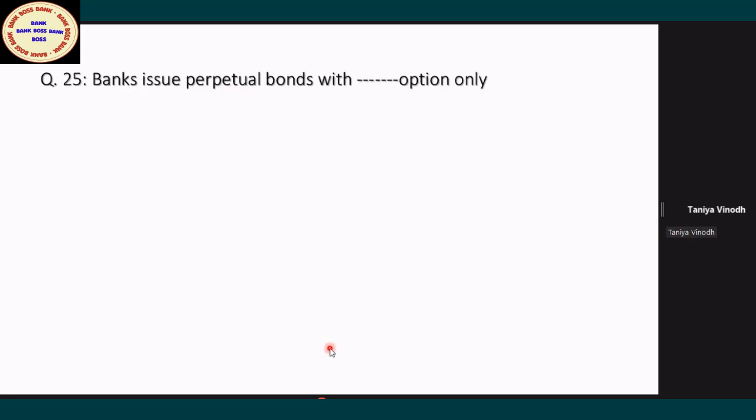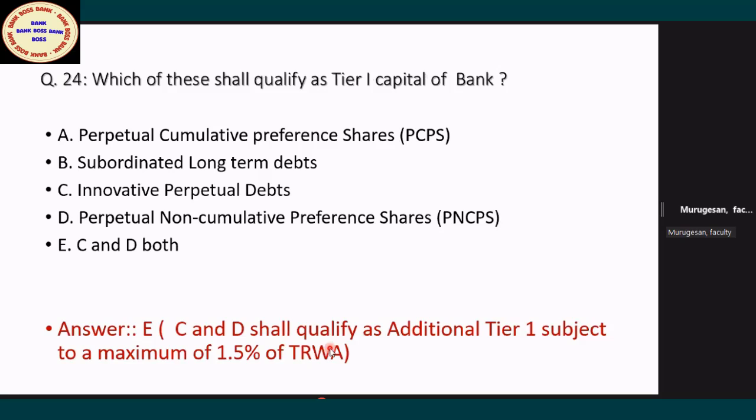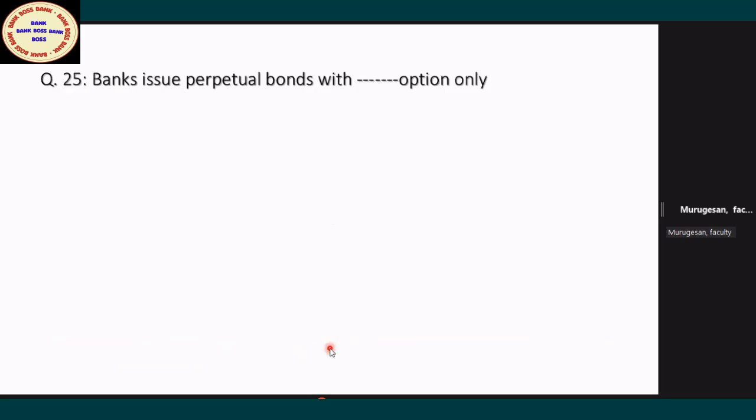Please show the components of tier 1 and tier 2, sir. Don't worry, coming. Already we have it, I think. Now you understood what can qualify as tier 1? What are the components? I think all of you are aware. Still, if you want, I can give you.